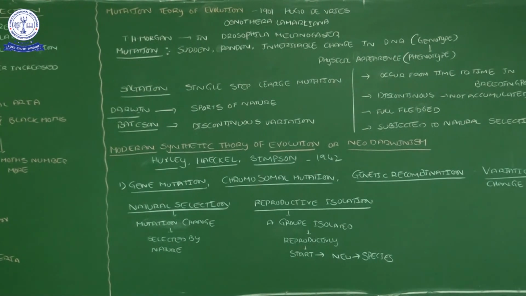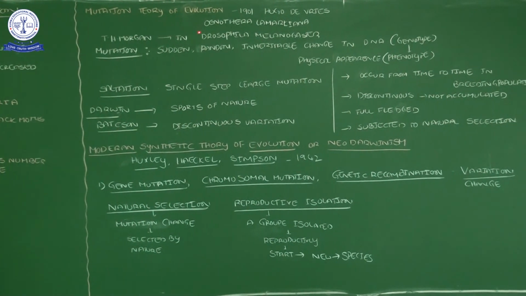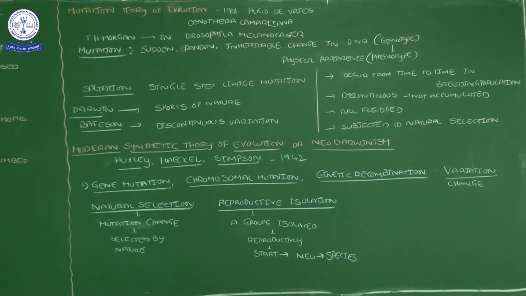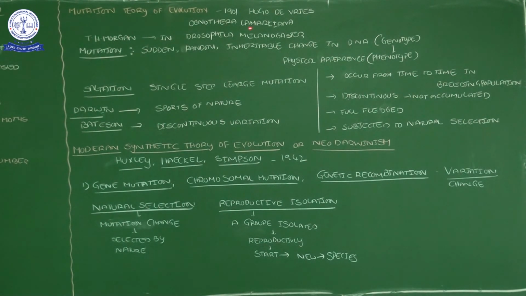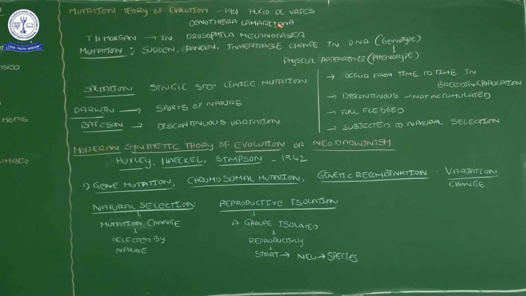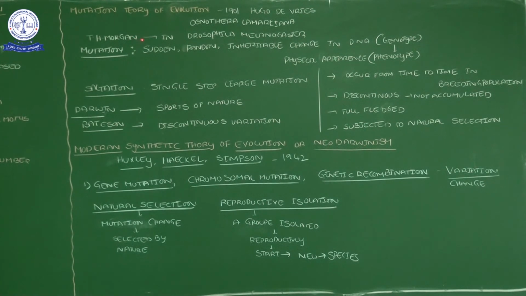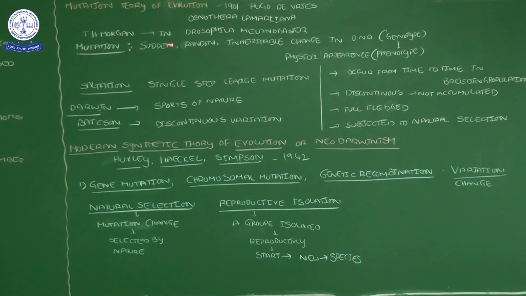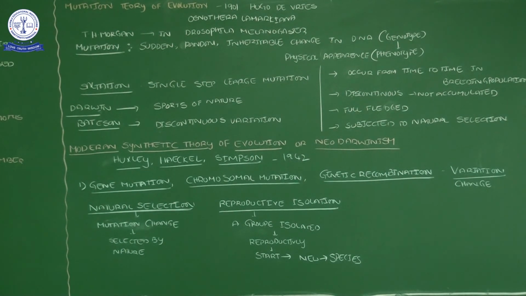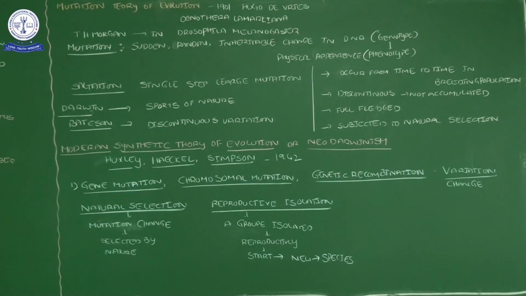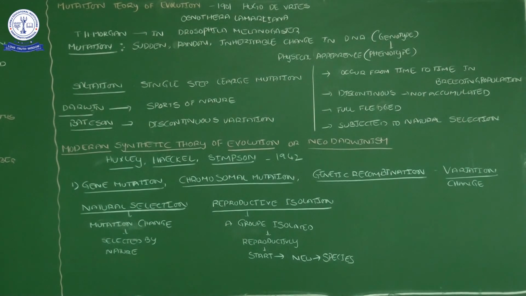Then the mutation theory of evolution. In 1901, Hugo de Vries first used the word mutation, and he did an experiment on Oenothera lamarckiana. At the same time, and some years after, T.H. Morgan, Thomas Hunt Morgan, also did his experiments on Drosophila melanogaster, nothing but a fruit fly.